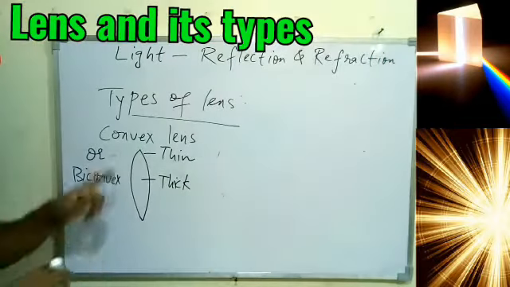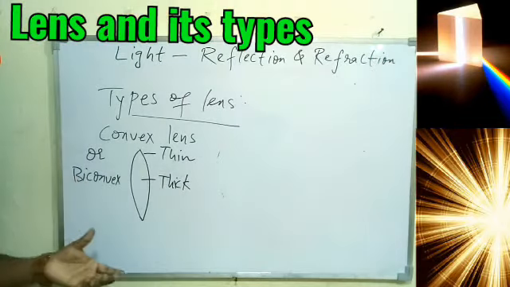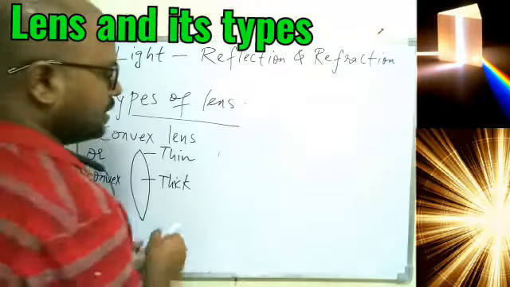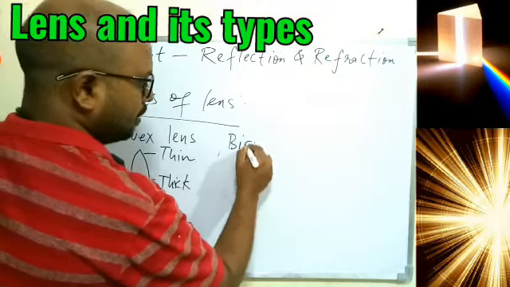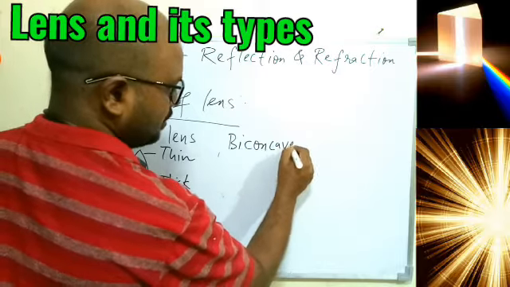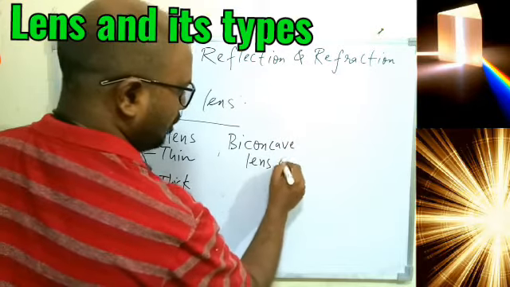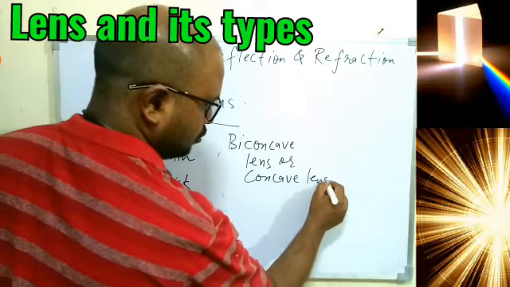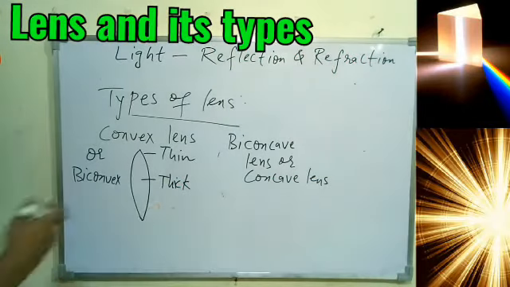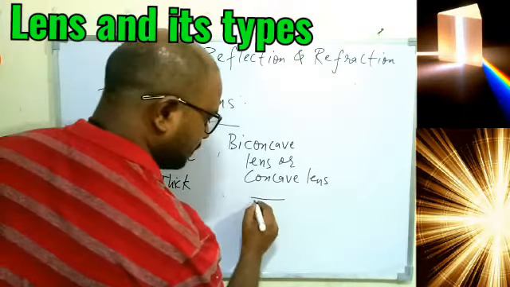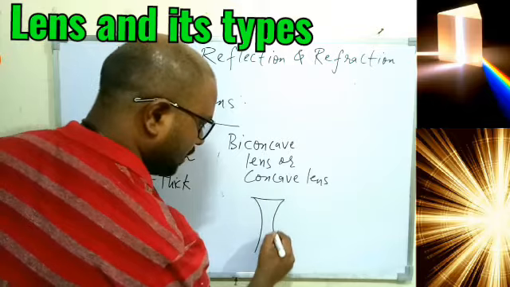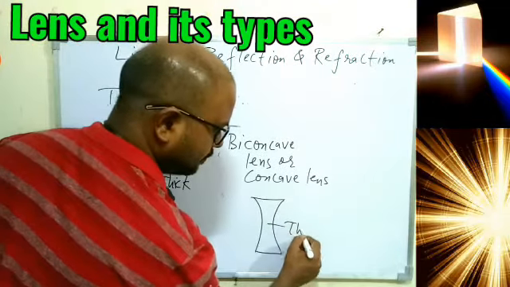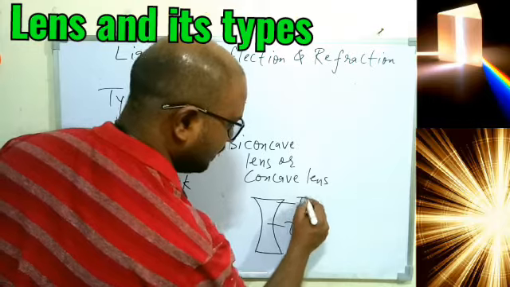Bi means it has two, and convex we have two convex surfaces. So biconvex lens. Okay, same like we have biconcave lens or simply concave lens. So it will be just opposite. If you remember class 7 also, so concave lens will be thin at the center and it will be thick at the edges.